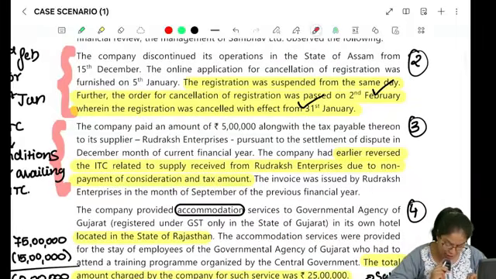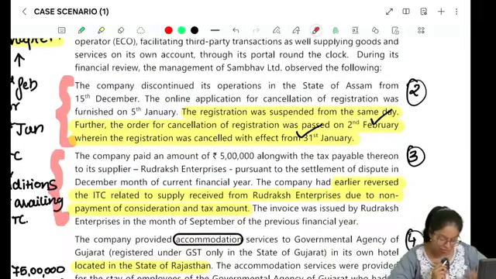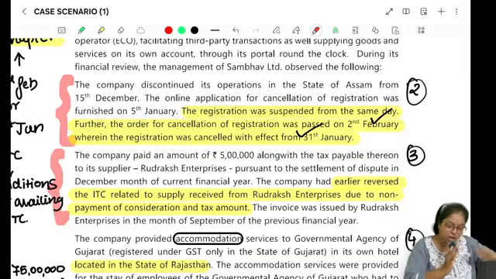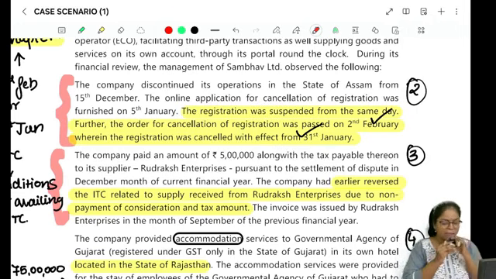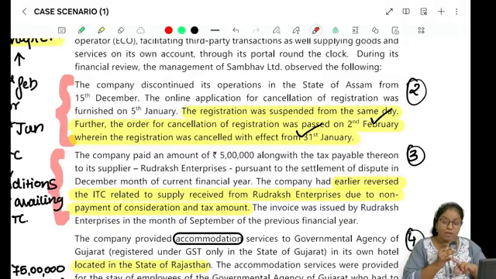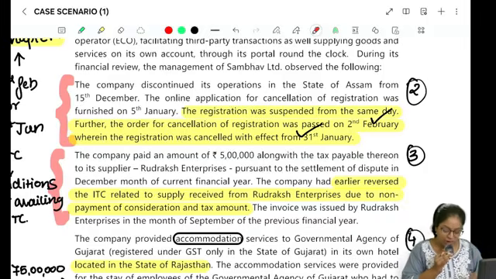The company paid an amount of 5 lakhs along with tax payable thereon to its supplier. So Sambhav Limited has paid 5 lakh rupees along with the GST portion to Rudraksh Enterprises, right? Obviously, because they have made a payment, it's one of their inputs, they can also take the ITC. But we have already learned in section 16 and the relevant sections of ITC that you can take the ITC only when you receive the goods, only when you make the payment, only when you have filed your return, right? Only when you have a relevant tax invoice, only then will you be able to take ITC.